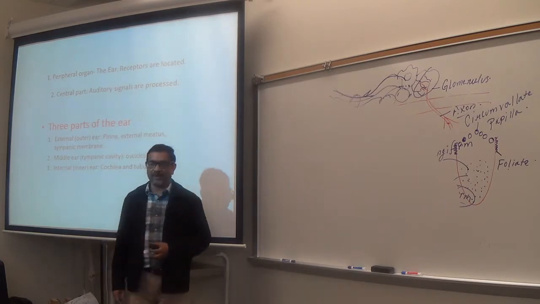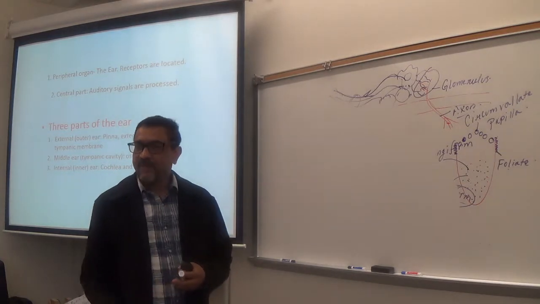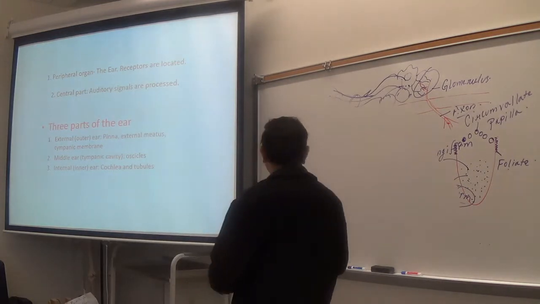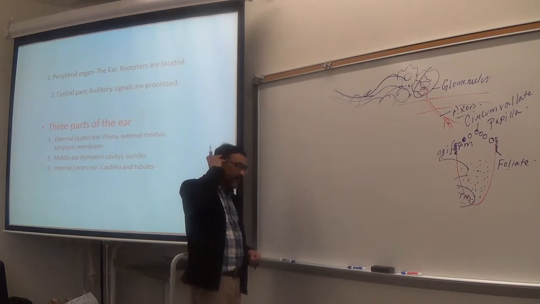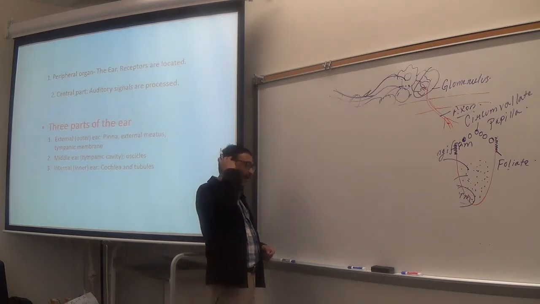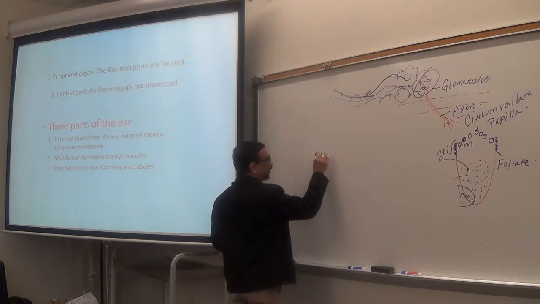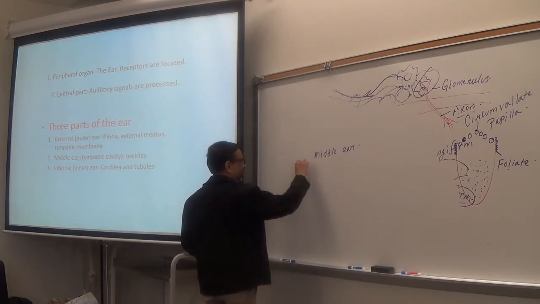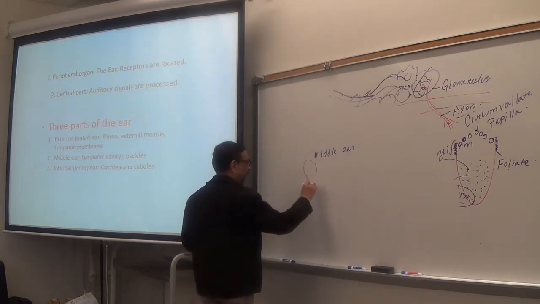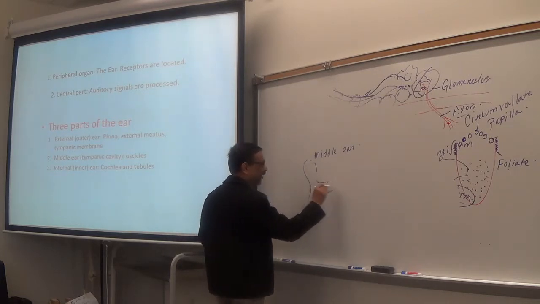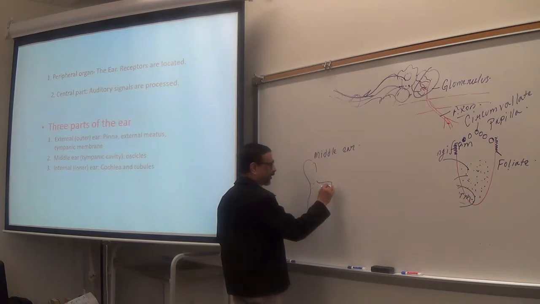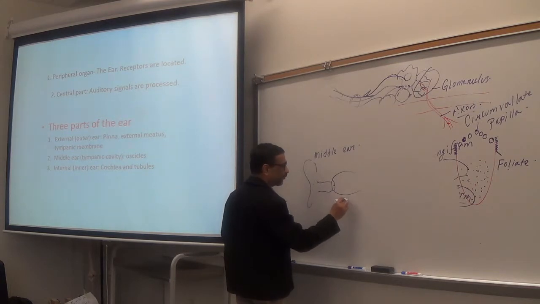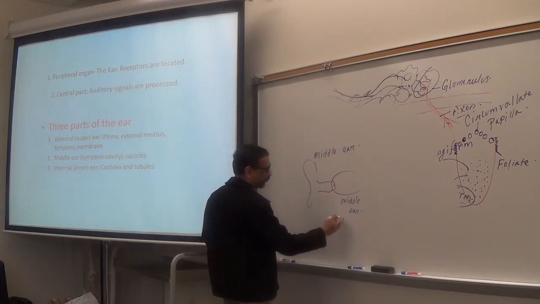Then you have middle ear. Middle ear is a cavity inside the temporal bone, this is the temporal bone here. So inside the temporal bone you have a cavity, that is the middle ear. So basically this is the pinna, this is the external acoustic meatus, the canal, and this is the tympanic membrane or eardrum, and then this is the cavity, middle ear, inside the temporal bone.